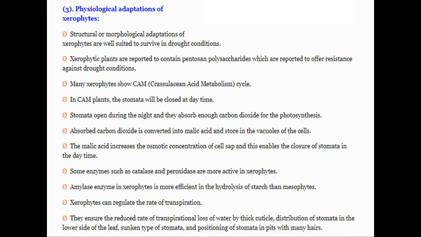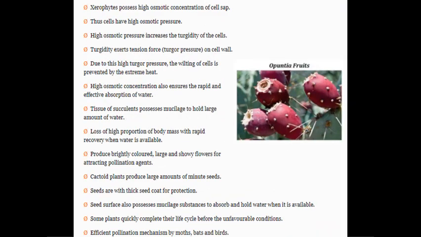In that particular section in the previous slide, you can see the stomata in pits with many hairs. Now, the xerophytic plants possess high osmotic concentration of the cell sap. Thus, cells have high osmotic pressure. High osmotic pressure increases the turgidity of the cell. Turgidity exerts tension force, turgor pressure, on the cell wall. Due to this high turgor pressure, the wilting of cells is prevented by extreme heat.